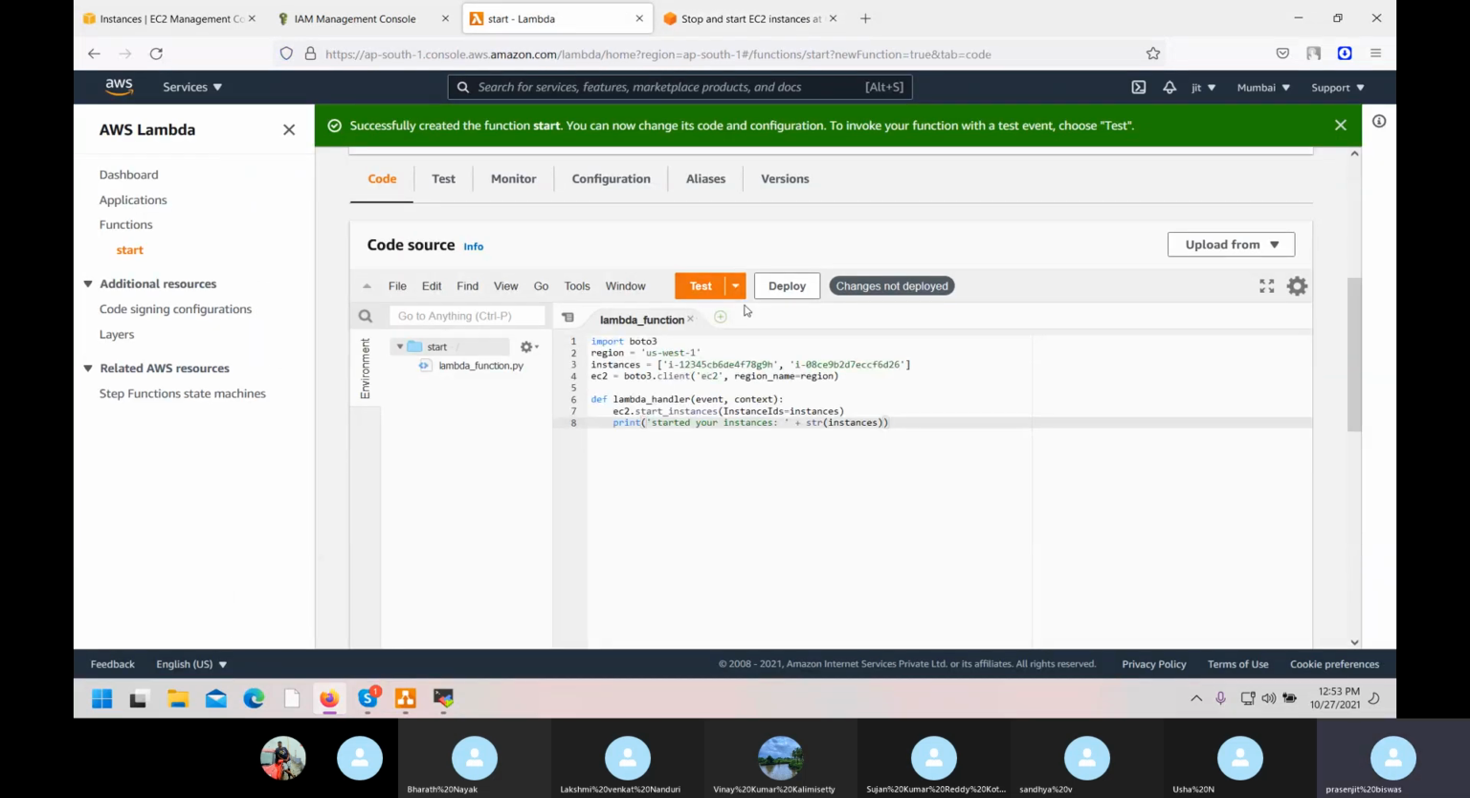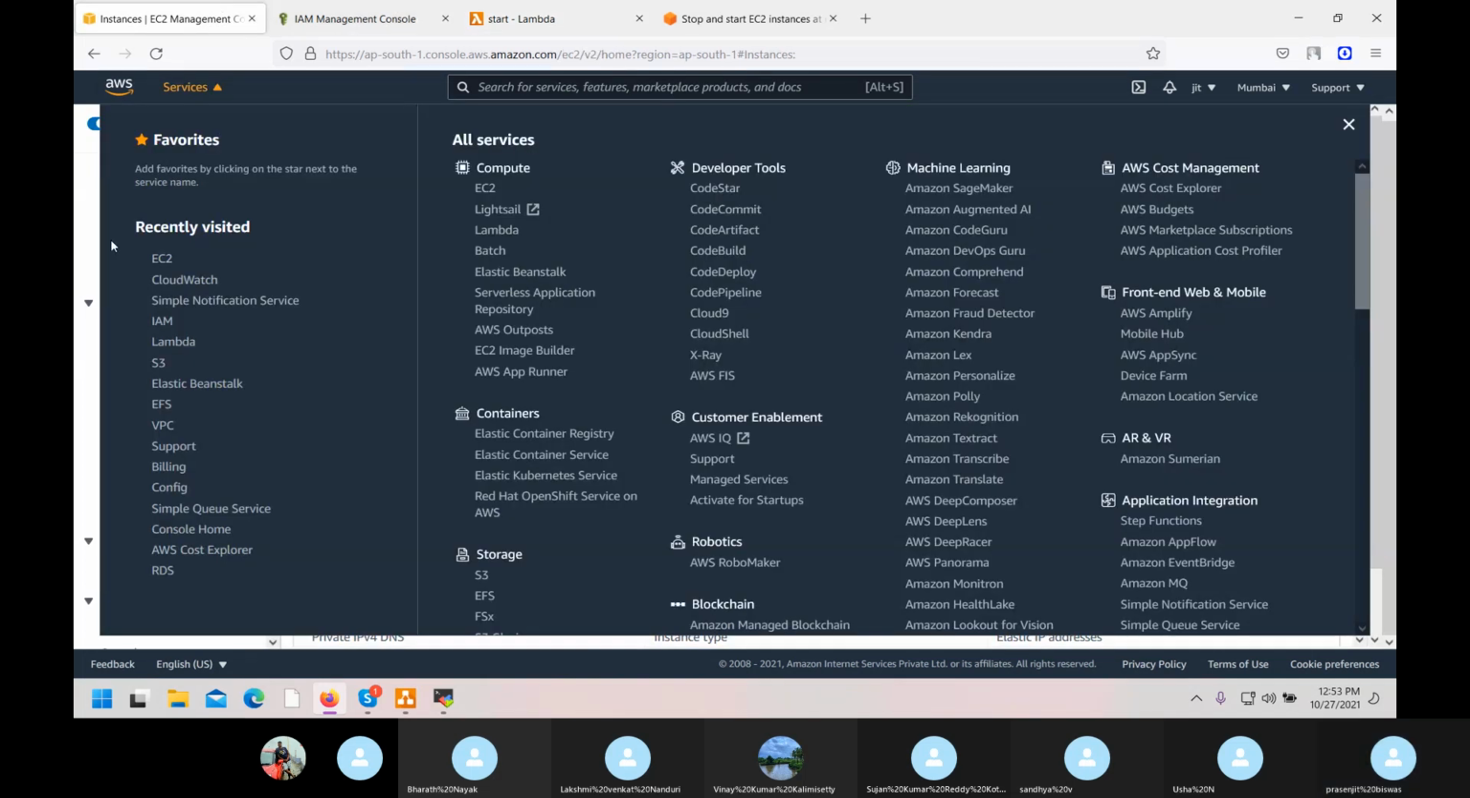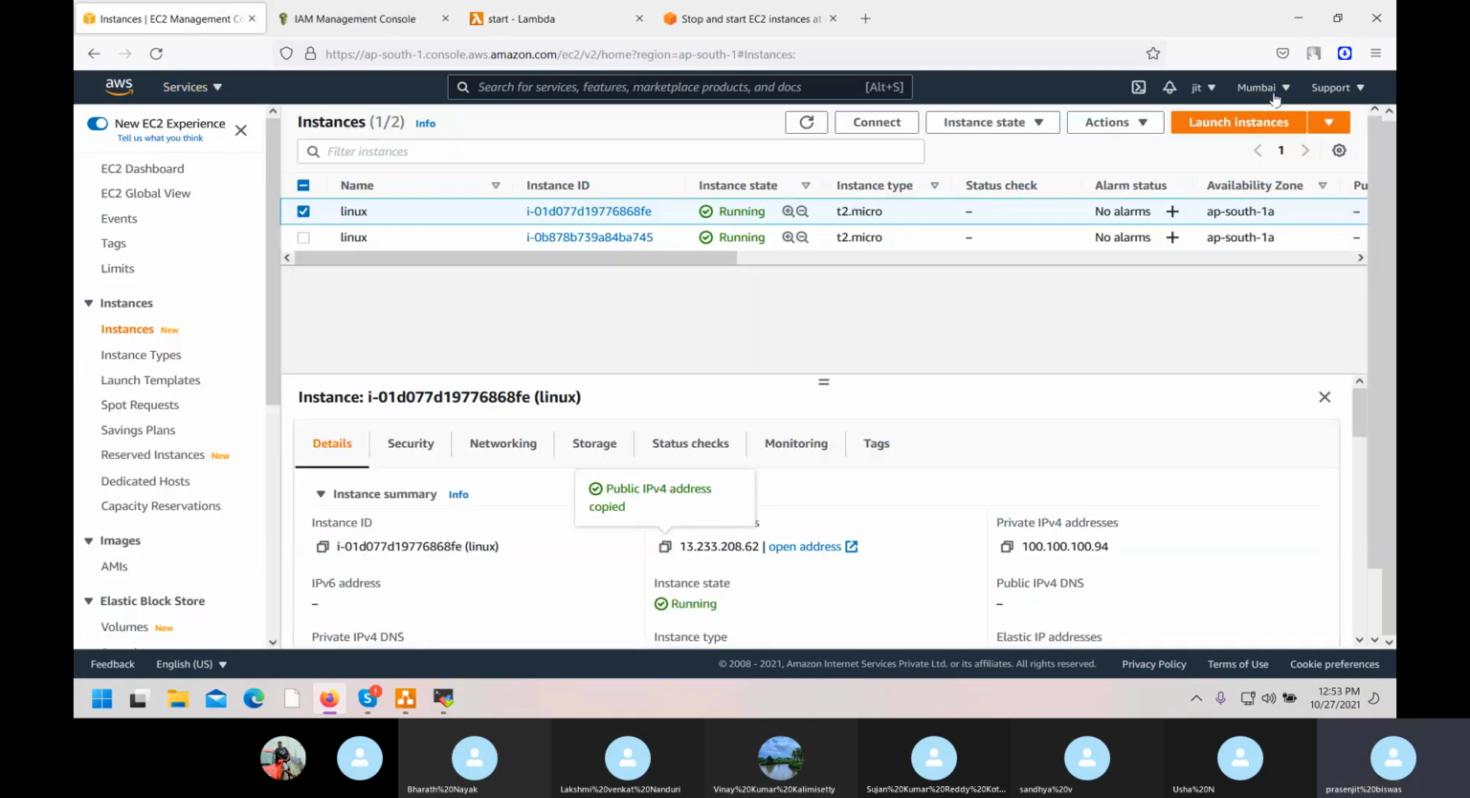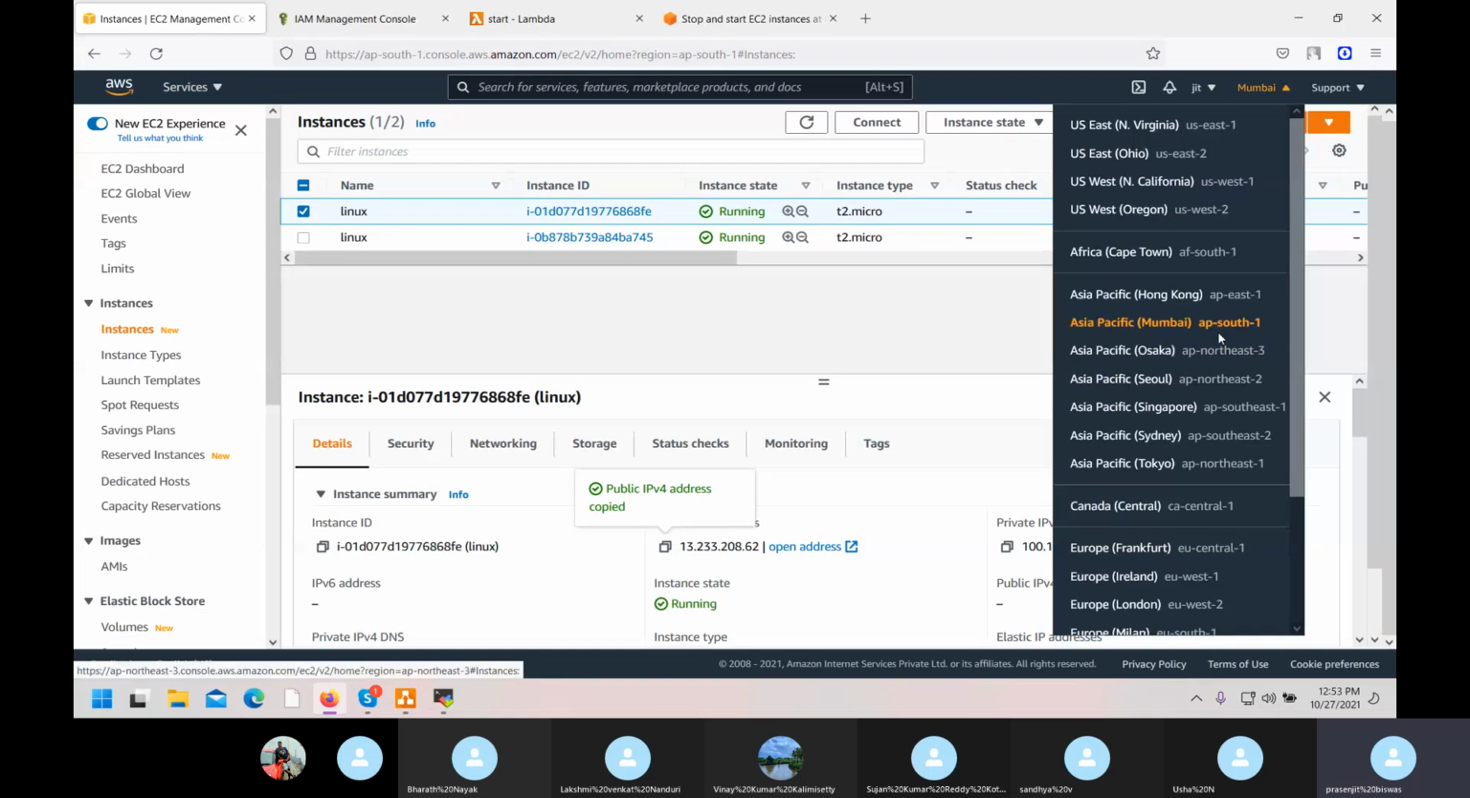Yes. Now what do you have to change here? You have to change your region and instance. By default it is showing US West 1. But where is your EC2? Mumbai. Mumbai is what region? AP South 1. See. You cannot copy it. You write this one.